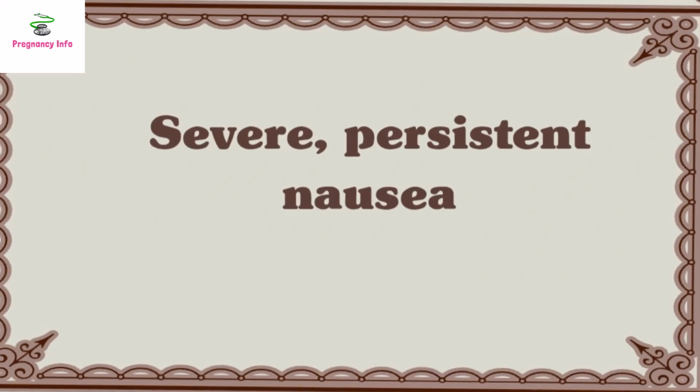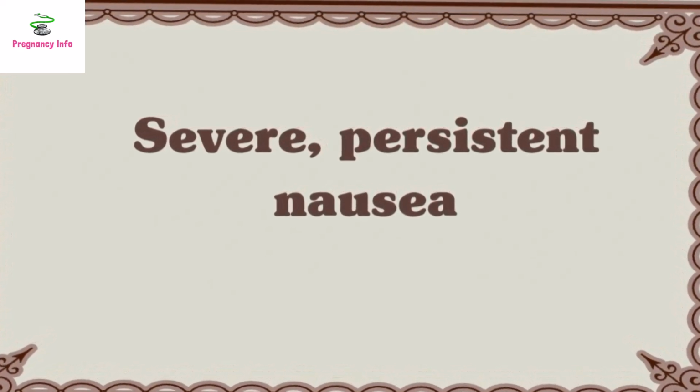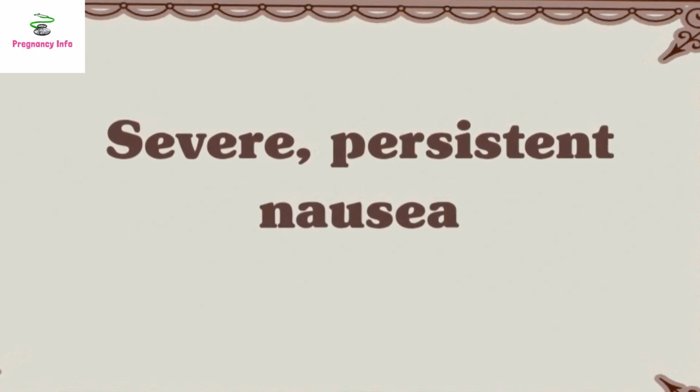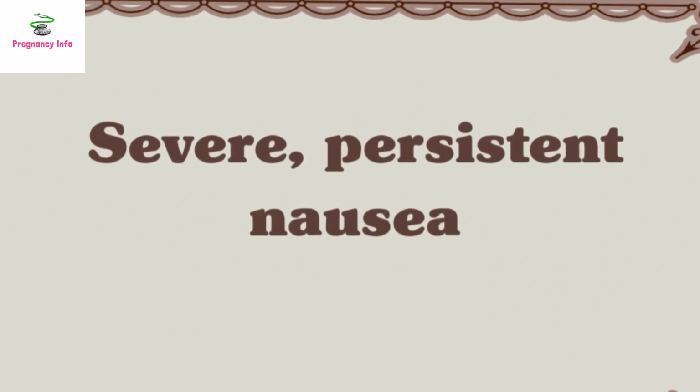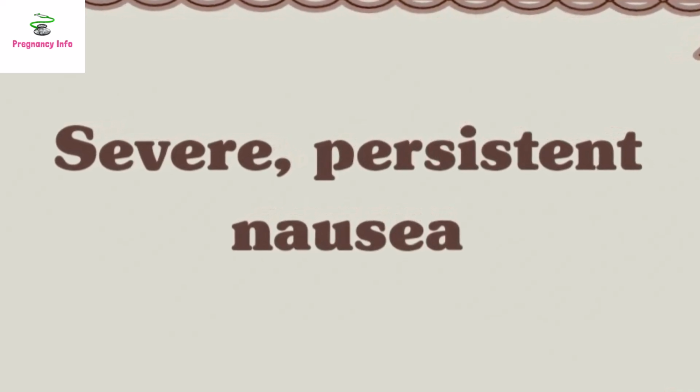Severe persistent nausea and vomiting. Although having some nausea and vomiting is normal during pregnancy, particularly in the first trimester, some women experience more severe symptoms that last into the third trimester. The cause of this more severe form of the problem, known as hyperemesis gravidarum, is not known.